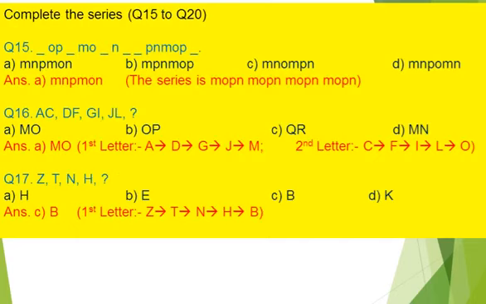In question number 15 to 20, you have to complete the series. Question number 15, the series is MOPN. Repeat it 4 times. MOPN, MOPN, MOPN, MOPN. This is our series. So our answer is MNPMON. Option A.